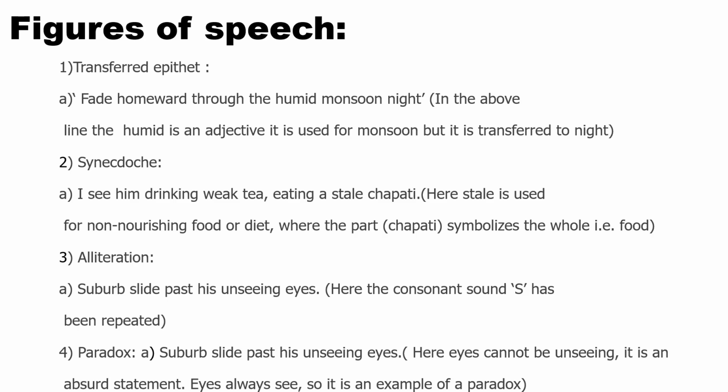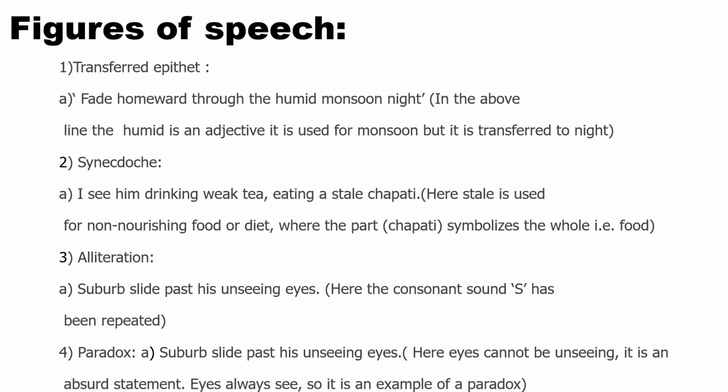The first one is transferred epithet. "Fade homeward through the humid monsoon night." In the above line, humid is an adjective. It is used for monsoon, but it has been transferred to night.